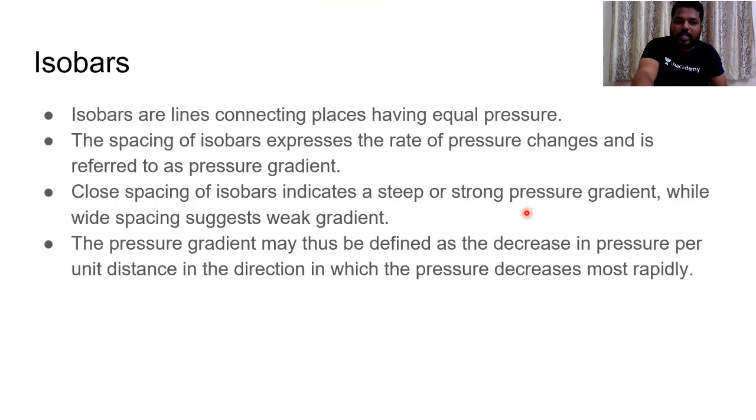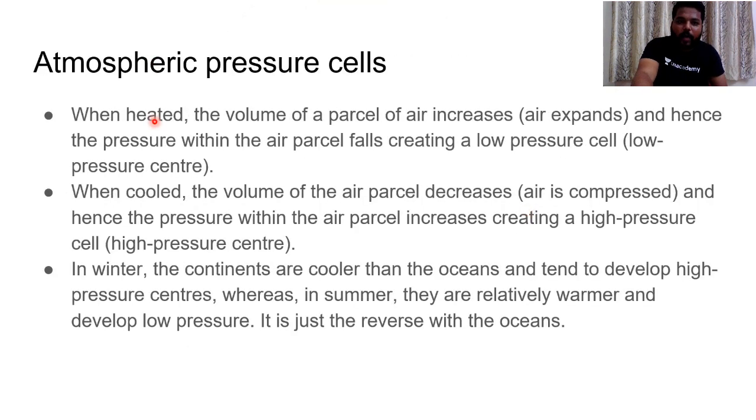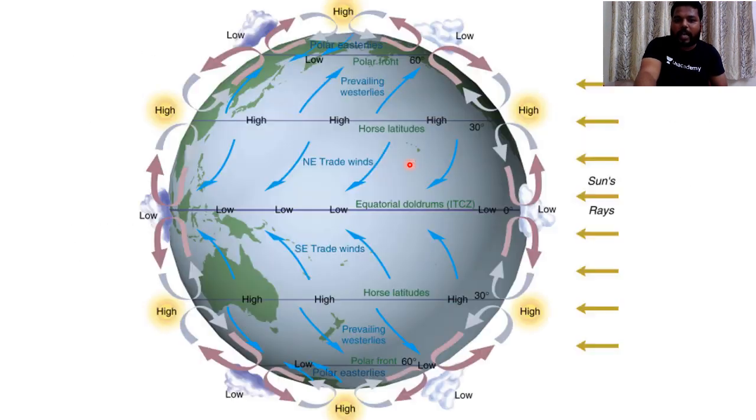In the first slides I have explained: when heated, the volume of an air parcel increases and hence the pressure within the air parcel falls, creating a low pressure cell. If you see this diagram now, the air masses which are present tend to be heated and lift upwards, creating the low pressure conditions. And immediately this air parcel moves upwards, reaching certain heights.